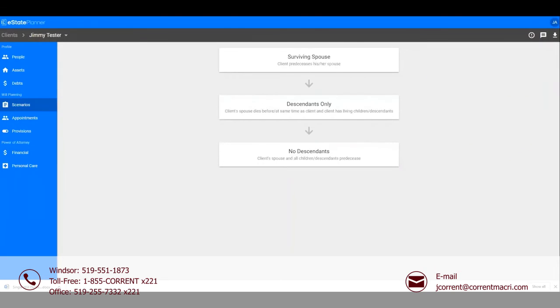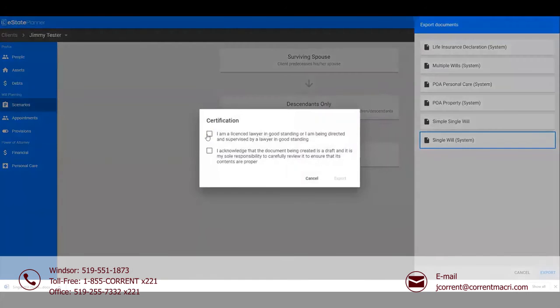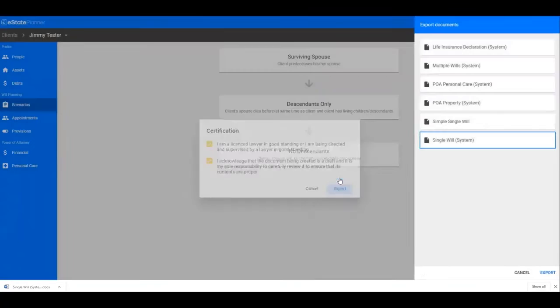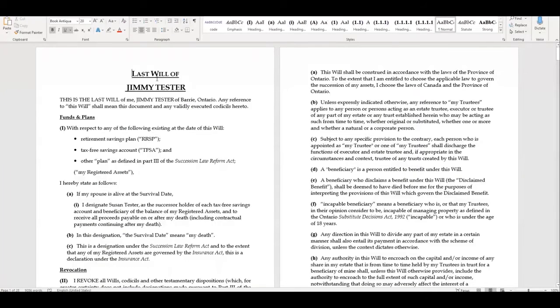And all we do here is we click the download button, click on the document generation, single will, export. We certify we're a lawyer and that we recognize that this is a draft and we're to review it. And then we export it. And there we go. Documents generated. Pops right up. And here's Jimmy's will.